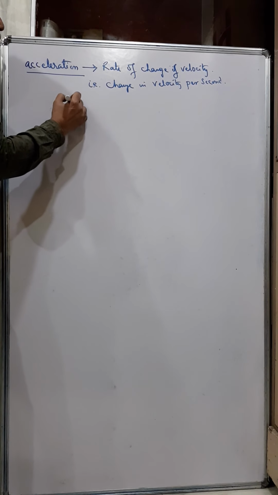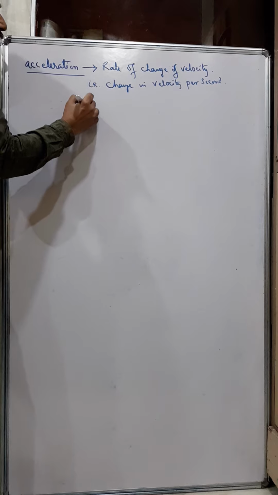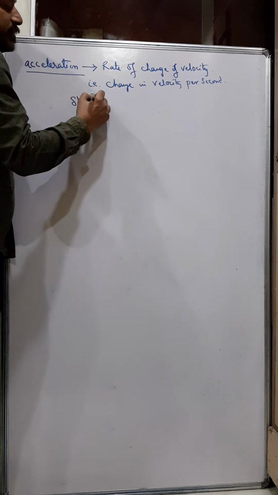Say initially a car's speed is, say, 10 meter per second. That's the initial speed or initial velocity.